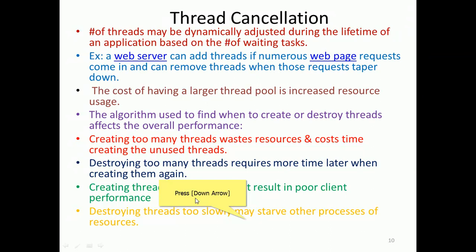Cancellation of threads after their job is done, or of unnecessary threads, if it becomes slow, then other processes will suffer without threads. Without threads means, because plenty of resources are under the custody of these old threads, no? So that's why when new threads are going to be created, they will suffer from unavailability of resources.